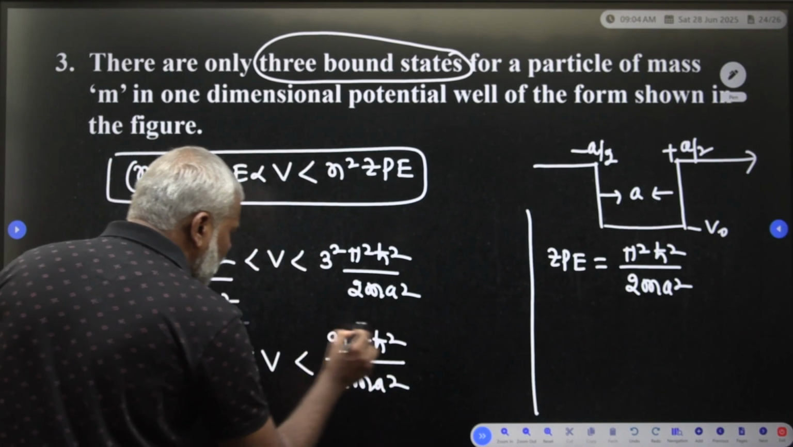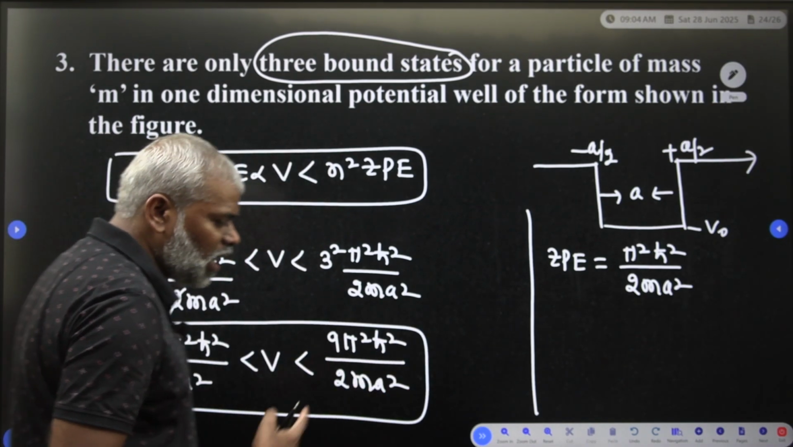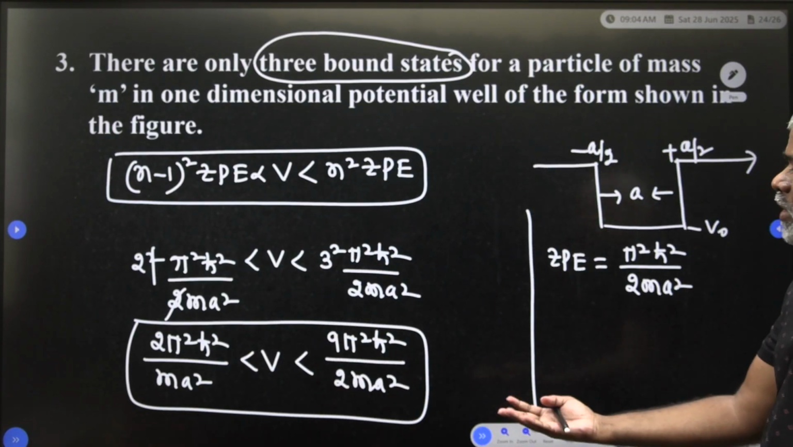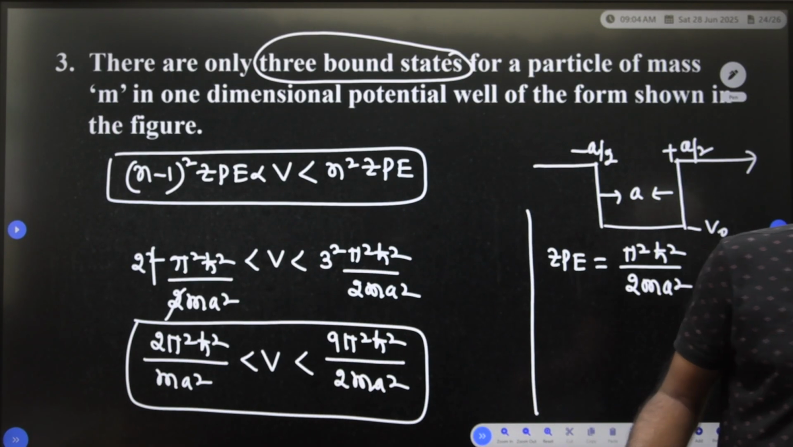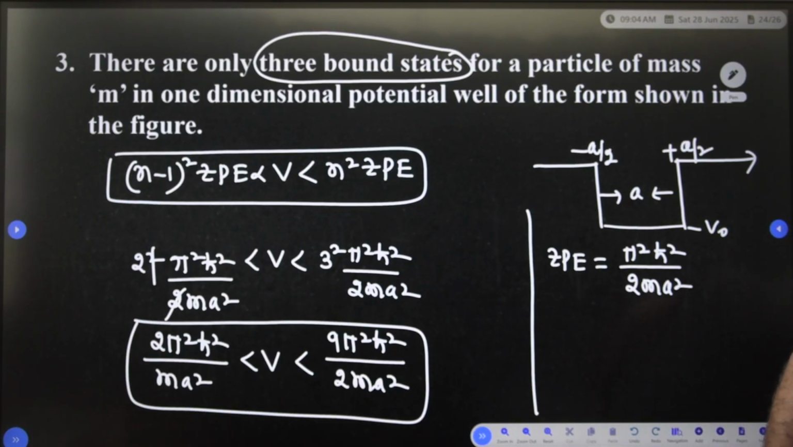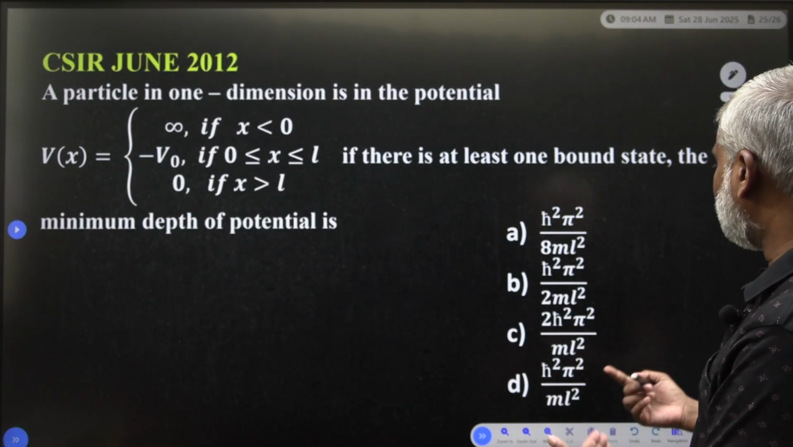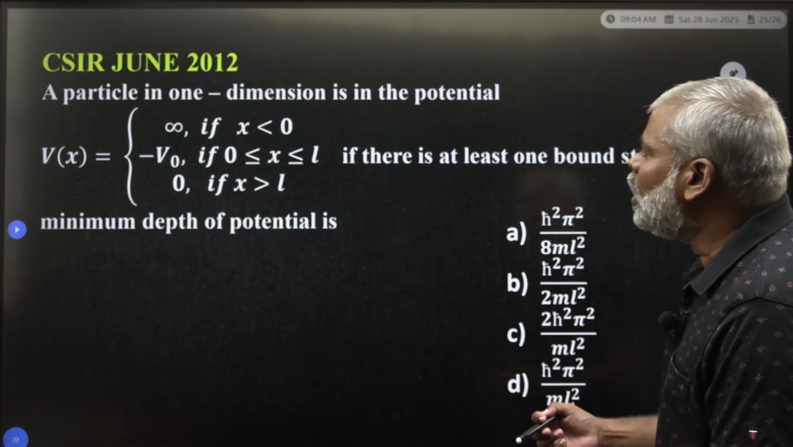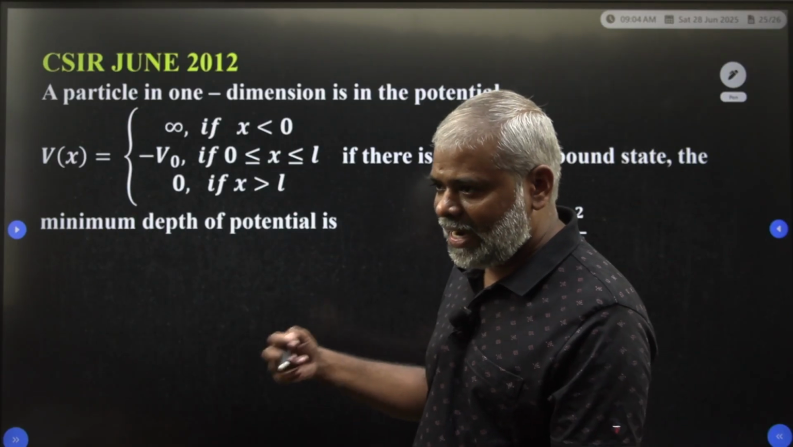So this is your condition to obtain three bound states. Three bound states are existing. So like this you have to do in your competitive examination. Clear? Many times competitive exams ask questions based on this. One question I am left behind, maybe I will teach it after some time on the YouTube channel. You have to try to solve this.